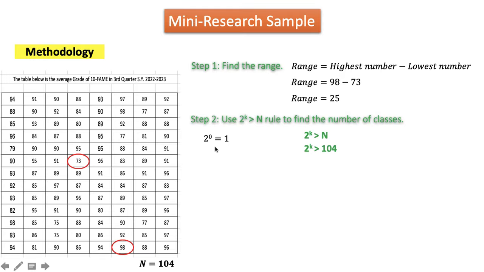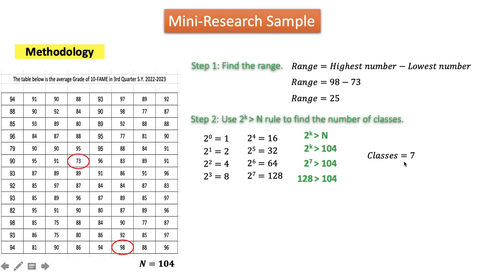So 2 raised to 0 is 1, 2 raised to 1 is 2, 2 squared is 4, 2 cubed is 8, 2 to the 4th is 16, 2 to the 5th is 32, 2 to the 6th is 64, and finally 2 raised to 7 is 128. So therefore, for the expression 2^k to be more than 104, the k must be 7. So 2 raised to 7 is 128, and it makes the inequality correct. So therefore, our k here is 7, and that is the number of our classes.